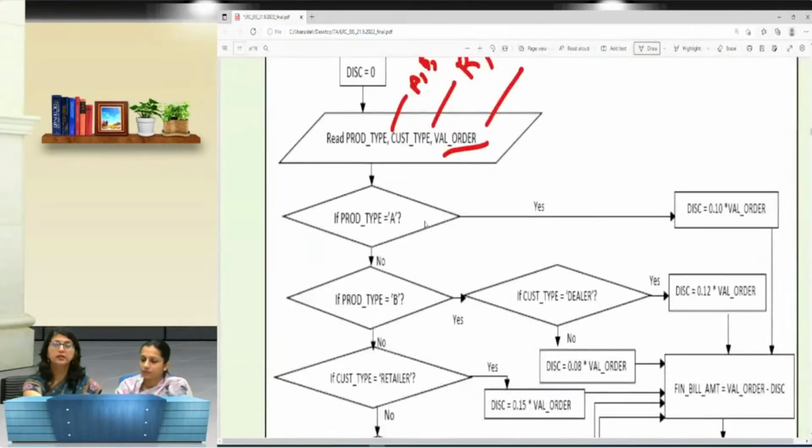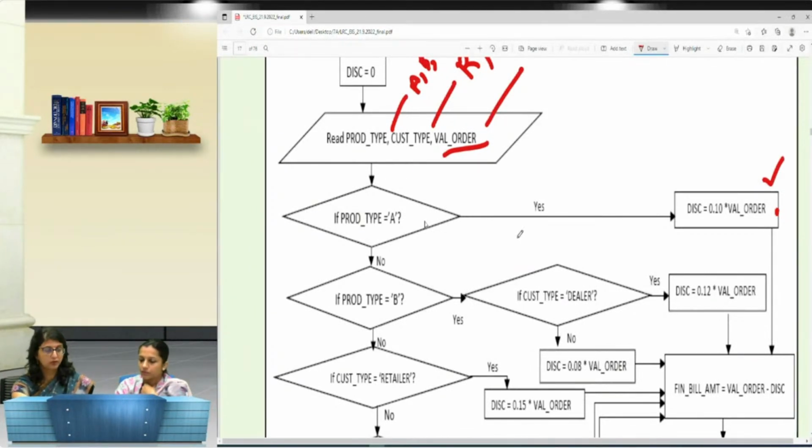I will read the product type, and here the diamond shape is for yes or no conditions. If this condition is true, yes, I will calculate the discount of 10%, which is 0.10, of the value of the order.